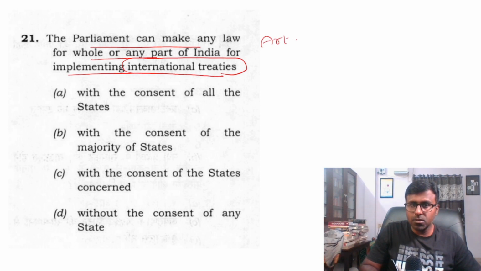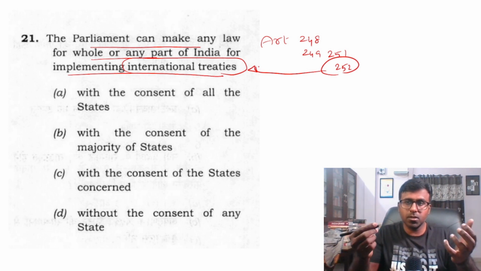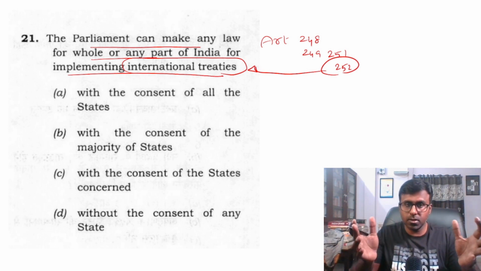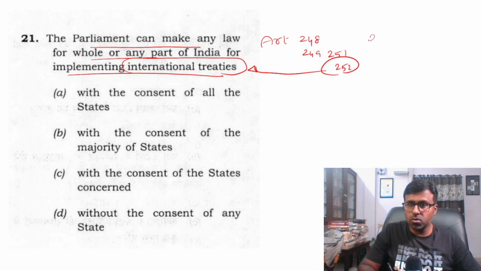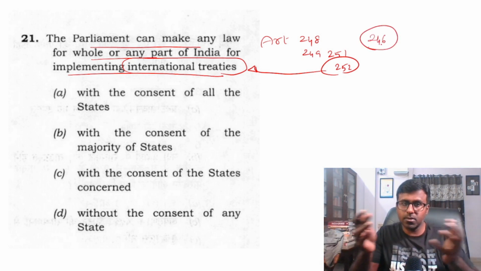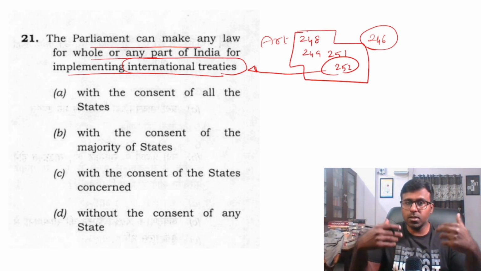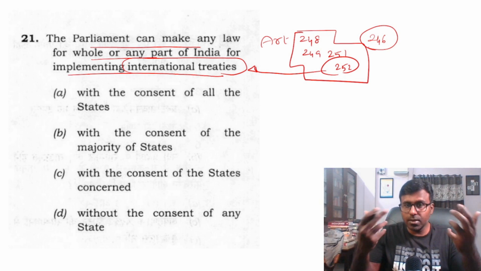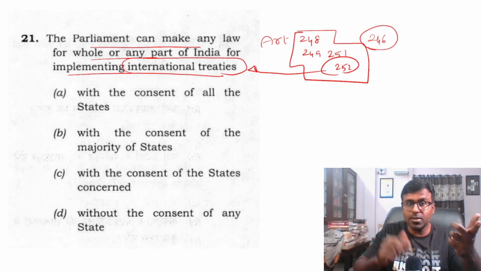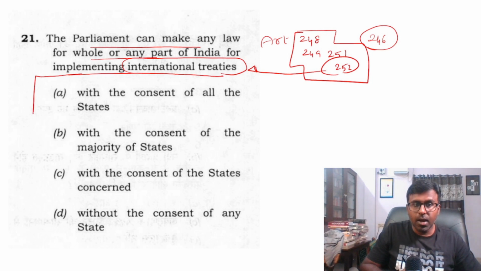So there are articles which come after 248, 249, 251, 252. I think 252 deals with this, because there are certain incidents where usually there is a division in article 246: concurrent list, state list, union list. But there are exceptions given in these articles, for example, when the Rajya Sabha accepts, or when the legislature accepts, or when there is a national emergency, and also when an international treaty is to be implemented, and it is not necessary to get any consent.